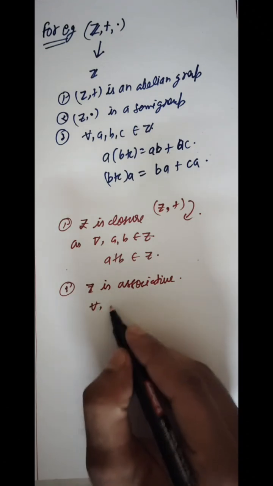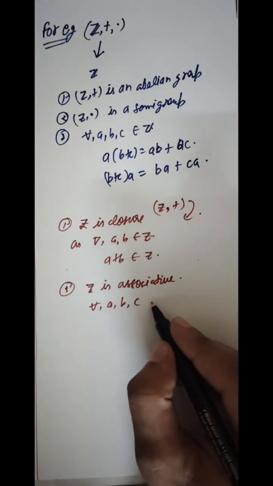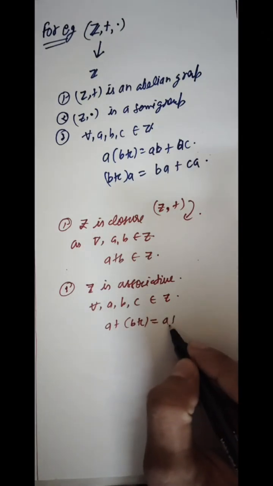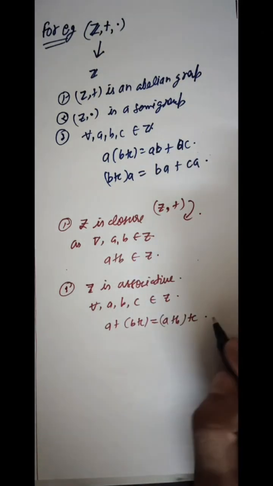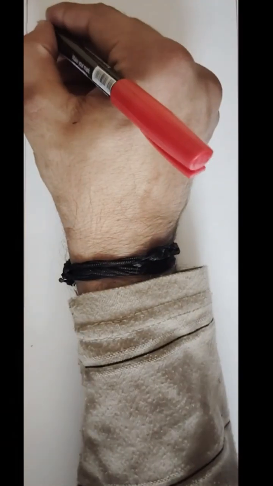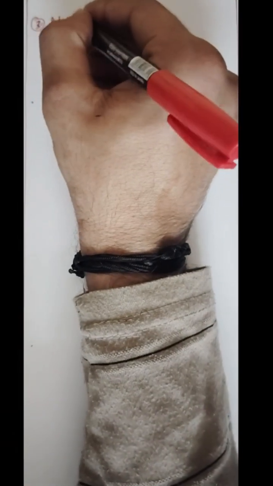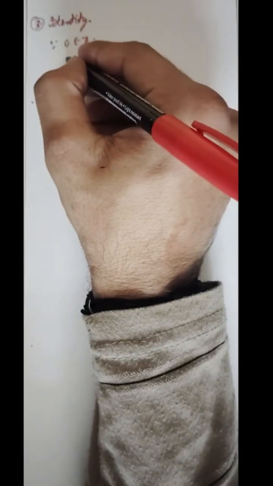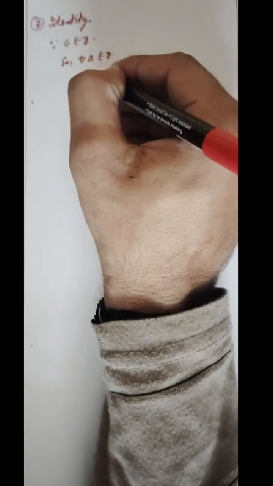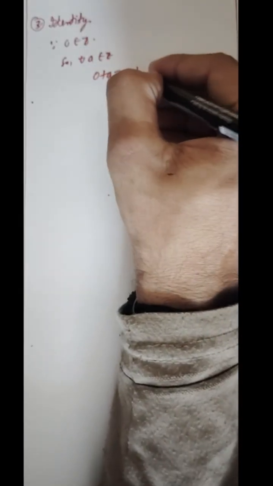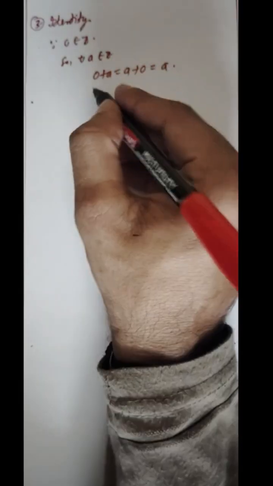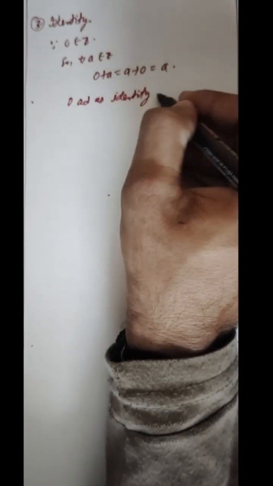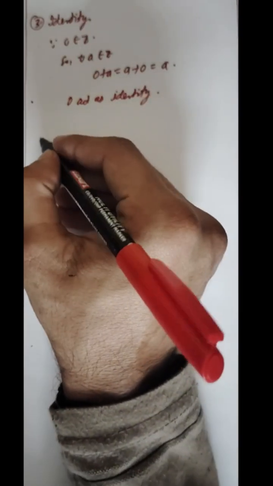For all a, b, c belonging to Z, we know that (a + b) + c = a + (b + c), hence Z is associative. Third one is identity. Since 0 belongs to Z, for all a belonging to Z, 0 + a = a + 0 = a. Therefore 0 acts as the identity, hence identity exists for (Z, +).